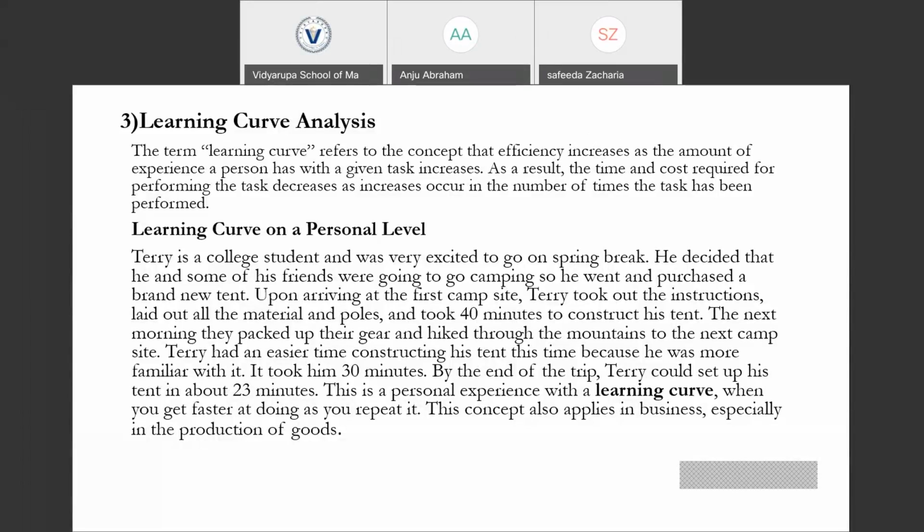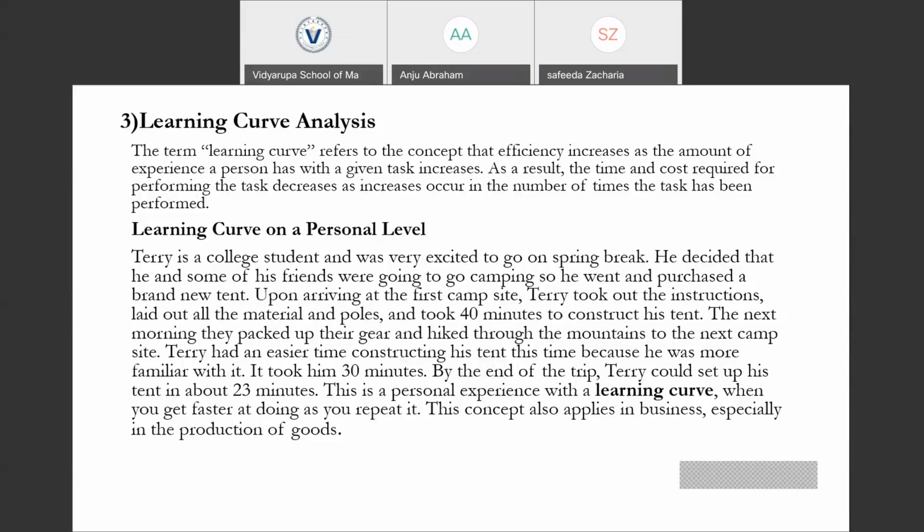What is the learning curve? It is evident in the name itself. It is a process of learning. The main concept behind this learning curve is that as the amount of experience a person gains increases, his efficiency also increases. If a person is getting experience in a given task, as his experience in that task increases, his efficiency in performing that task is going to increase. As a result of this increasing efficiency, the time and the cost required to complete that task is going to decrease. So this is the main concept behind this learning curve.